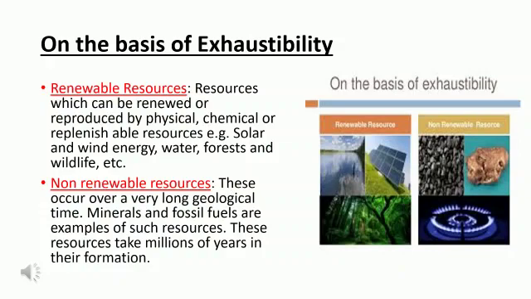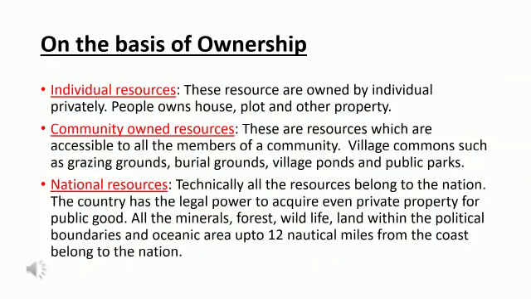Examples are solar and wind energy. Now, non-renewable resources take millions of years in their formation. Some resources like metal are recyclable and some like fossil fuels cannot be recycled and get exhausted with their use.